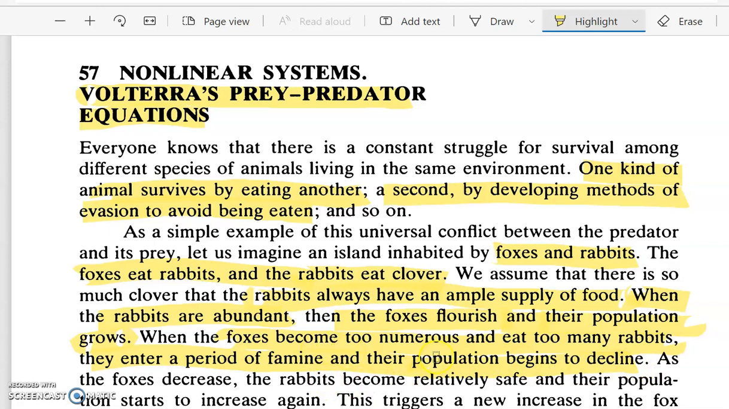Then the population of foxes will begin to decline. When the population of foxes declines, the rabbits then become relatively safe, and their population will start increasing.